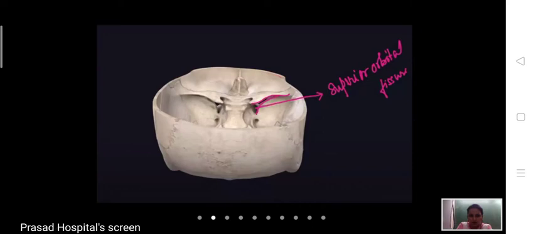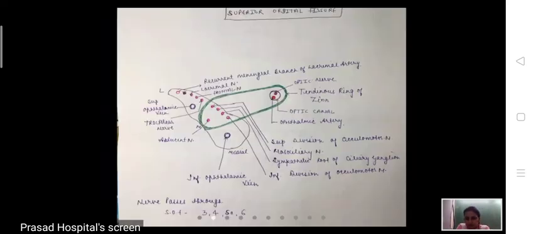You can see in this diagram. This one is the orbital fissure. This is the medial part. This is the lateral part, and this one is the middle part. This is the optic canal, and this ring is called the tendinous ring of Zinn. So this tendinous ring divides the superior orbital fissure into 3 parts. This one is the medial part, the intermediate part, and this one is the lateral part.